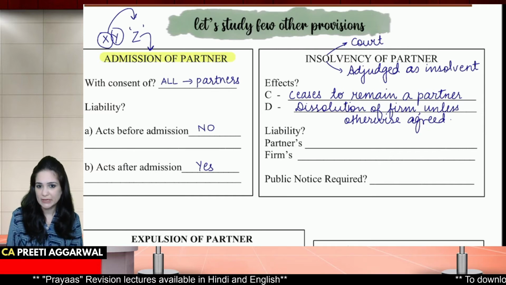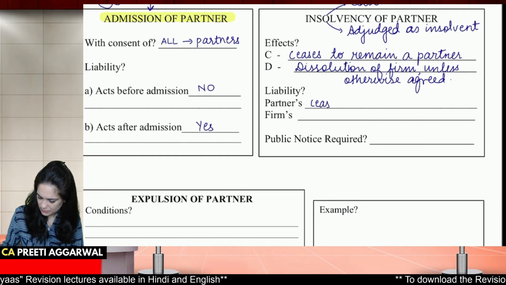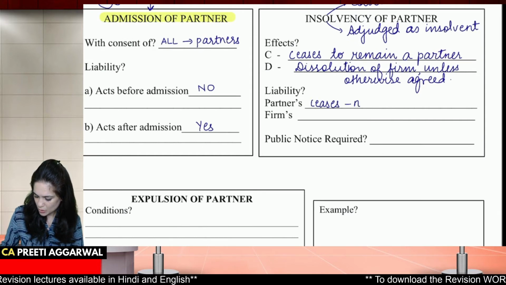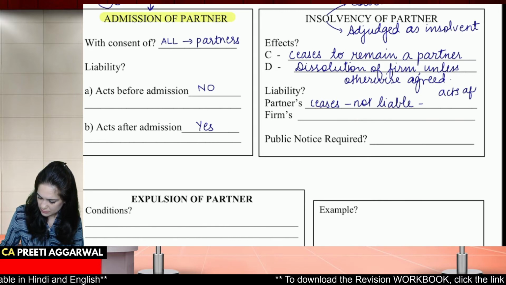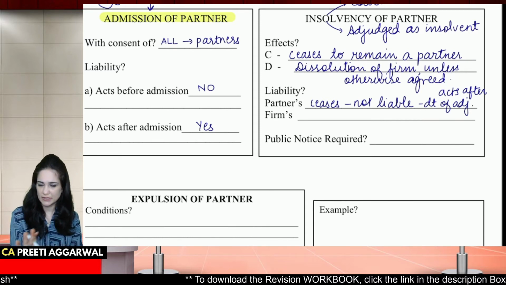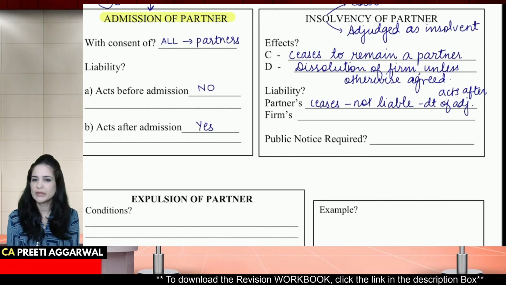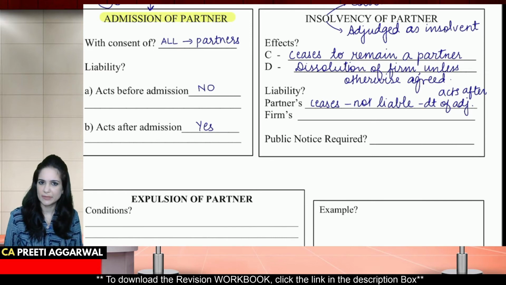What about the liability? The partner's liability ceases. It means he is not liable for acts after the date of adjudication. After he is declared insolvent, he ceases to be liable for any acts of the firm. His estate will not be liable.